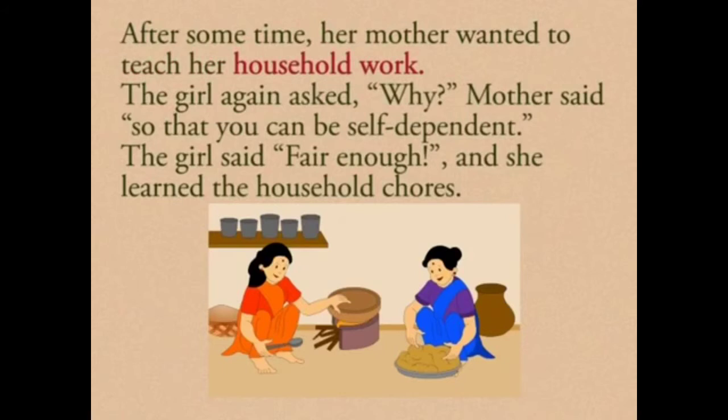So here what happened: her mother wanted her to learn cooking. The girl asked the question, why should I learn to cook? Mother said that so that in time you may feed yourself when required. So this was the genuine answer. The girl said, fair enough. Fair enough means very well. And she learned to cook. After some time, her mother wanted to teach her household work. But the girl again asked a question, why should I learn household work?